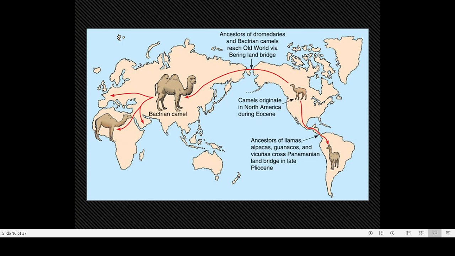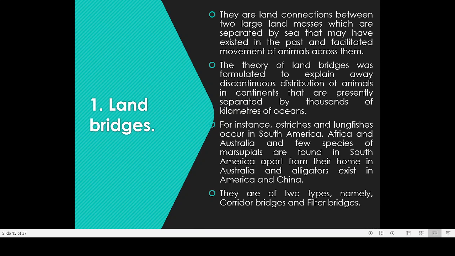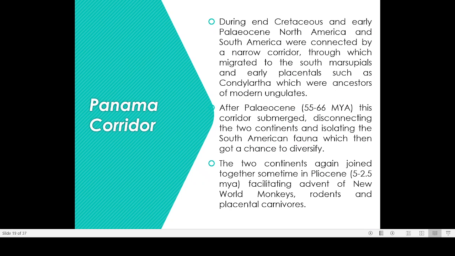Now, if you look at this map again, you can see that it was using this land bridge, which came into existence 3 million years back, that the camels which evolved in North America moved into South America. So that was the importance of this land bridge. In this Panama land bridge, one importance is that Condylarthra are ancestors of modern ungulates.